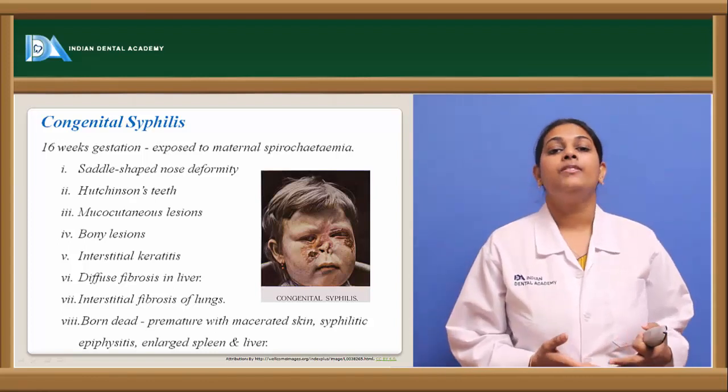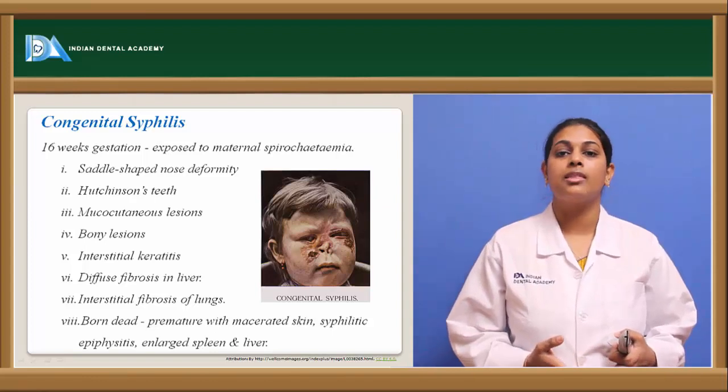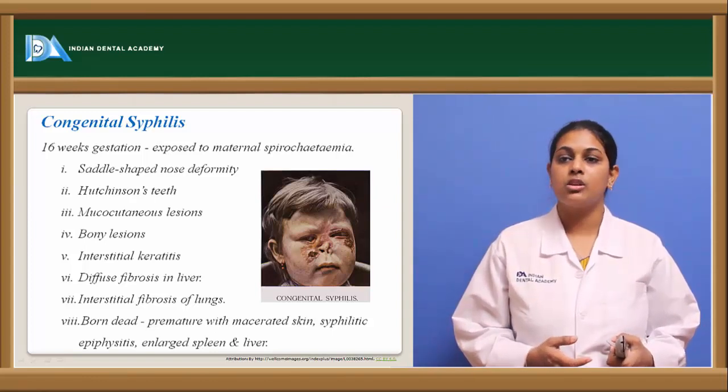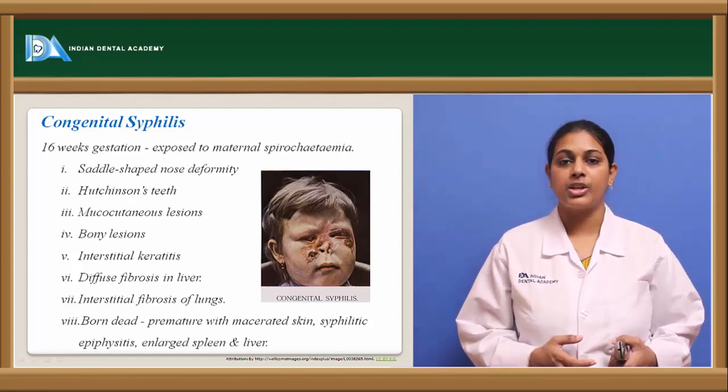If there are natal or neonatal teeth, we also see this notching of Hutchinson's teeth. So this is one of the primary features which can be seen in congenital syphilis.